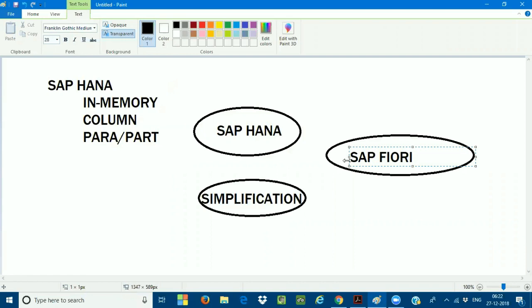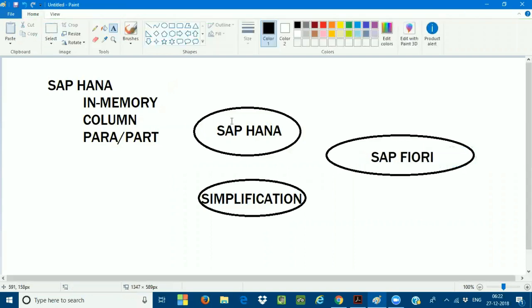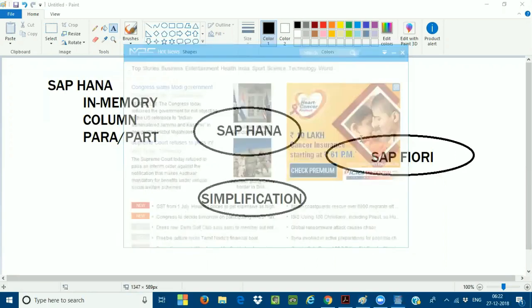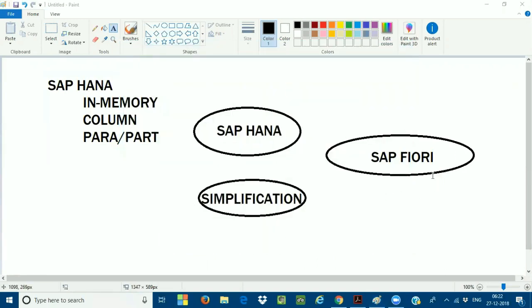Because of these three reasons, one is SAP HANA as an underlying database, now all the processes have been simplified. Various tables have been deleted and simplified into a unified universal general entry table. And we have SAP Fiori, the front end tool we are going to use for posting day-to-day transactions, for customization, configurations, everything. So this is the concept we discussed about SAP HANA.